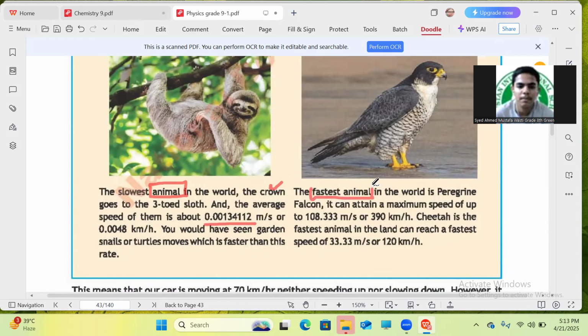We cannot say him an animal, we can say him as a bird. Peregrine falcon. Have you any idea about peregrine falcon? Yes, ma'am, I have an idea about peregrine falcon. They are the fastest beings on earth and they go about 400 kilometers per hour.